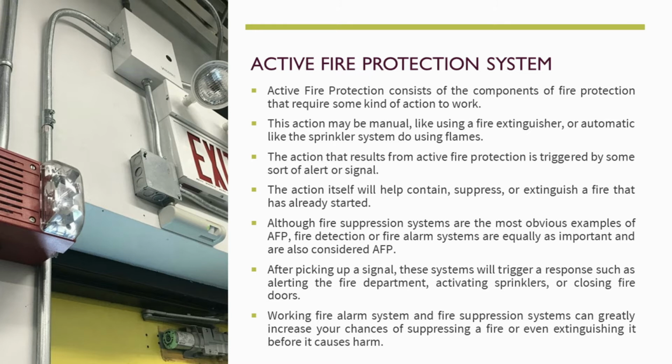Although fire suppression systems are the most obvious examples of active fire protection, fire detection or fire alarm systems are equally as important and are also considered active fire protection. After picking up a signal, these systems will trigger a response such as alerting the fire department, activating sprinklers, or closing the fire doors. Working fire alarm system and fire suppression systems can greatly increase your chances of suppressing a fire or even extinguishing it before it causes harm.